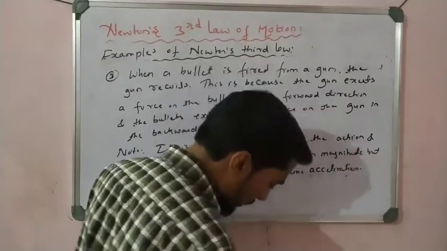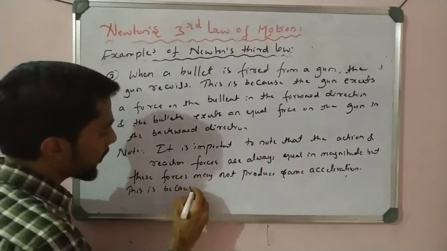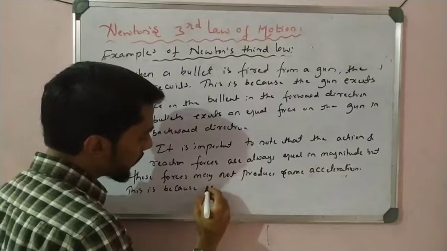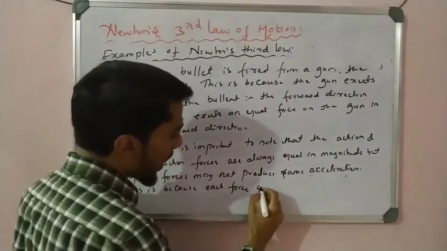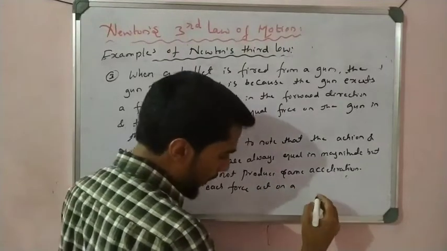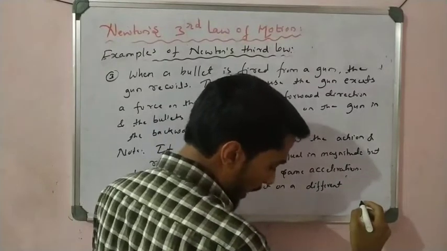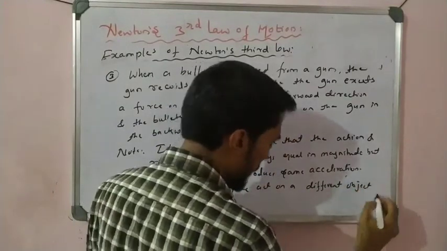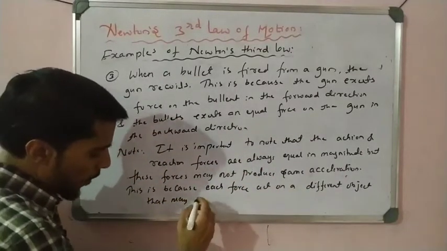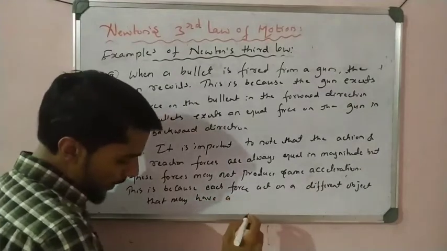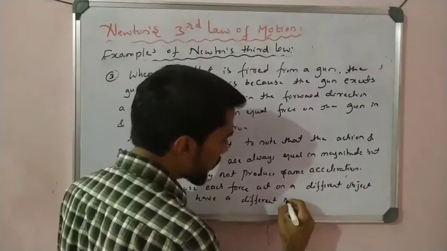Why does this happen? This is because each force, that is the action and reaction force, acts on a different object that may have a different mass, right? The mass of the bullet is less, the mass of the gun is more, so that is the different mass.